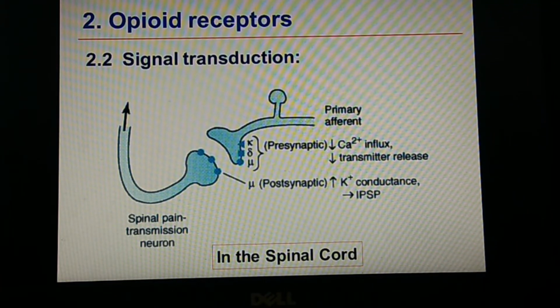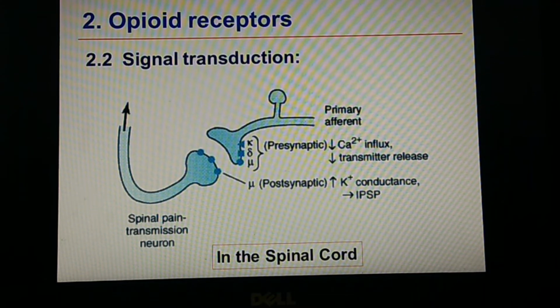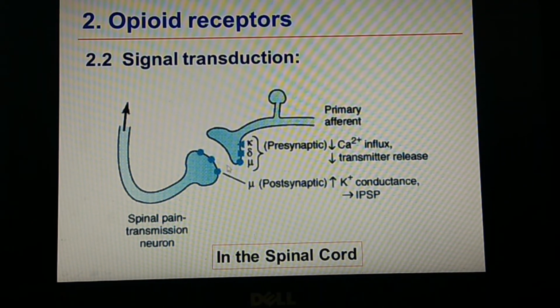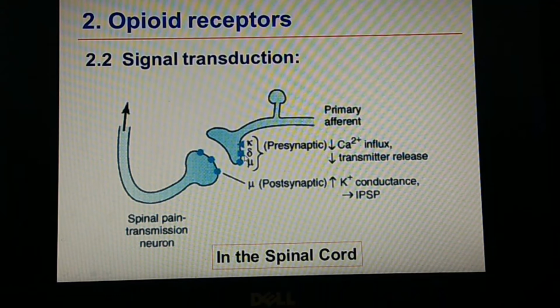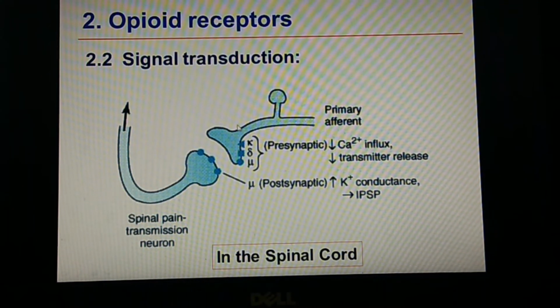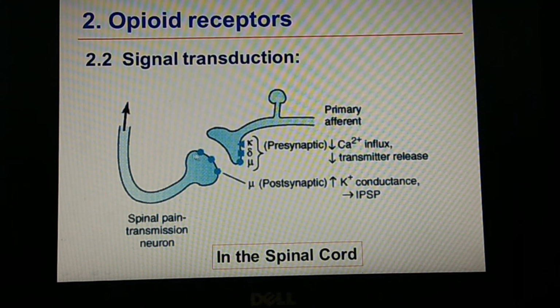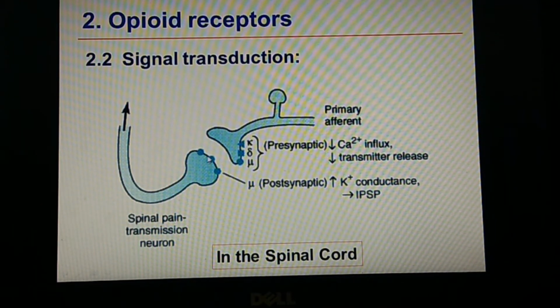How do opioid analgesics act? As I told you, we have three types of receptors: kappa, mu and delta. They are located on the nerve endings. This is the presynaptic nerve ending, and this is the spinal pain transmission neuron, which is also a nerve ending, the postsynaptic nerve ending. Morphine acts over here, especially on the mu receptors.